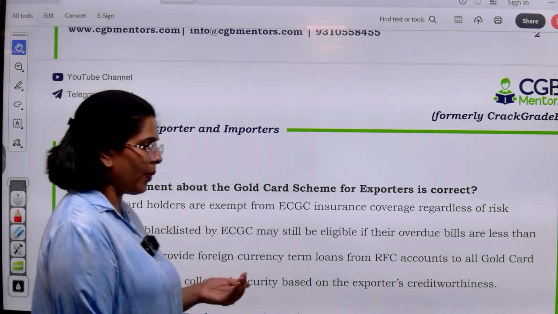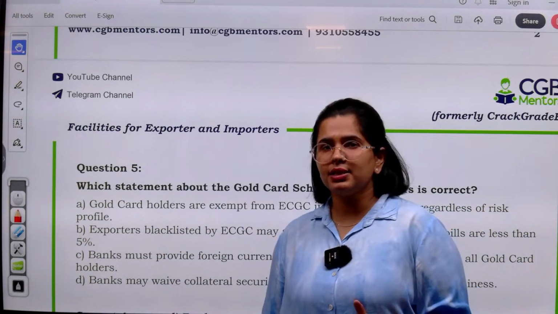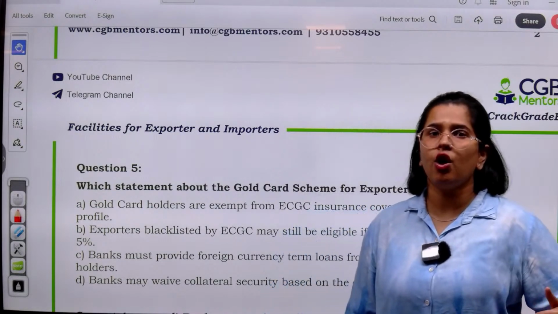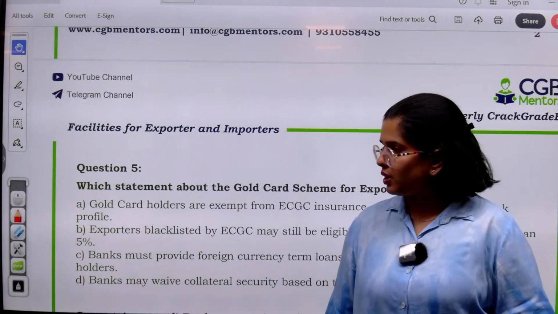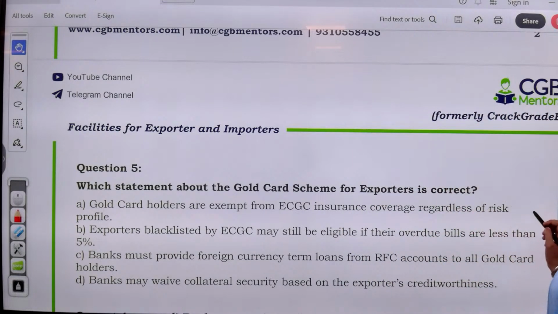So for this particular question, you should know that the gold card scheme is for selected exporters only, after looking at the export history of these kind of exporters, right? So gold card holders, they are exempt from ECGC insurance coverage regardless of risk profile. Exporters blacklisted by ECGC may still be eligible if their overdue bills are less than 5%. Banks must provide foreign currency term loans from RFC account to all gold card holders, and banks may waive collateral security based on exporters' creditworthiness.